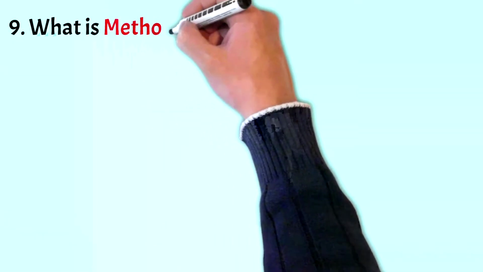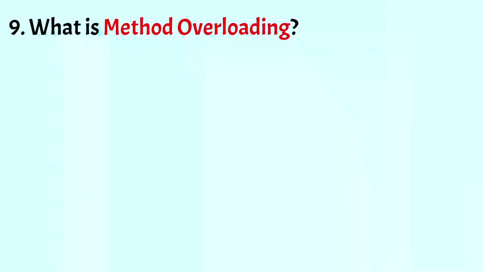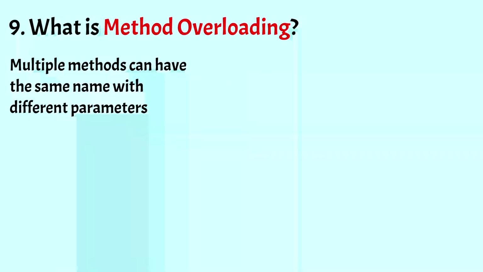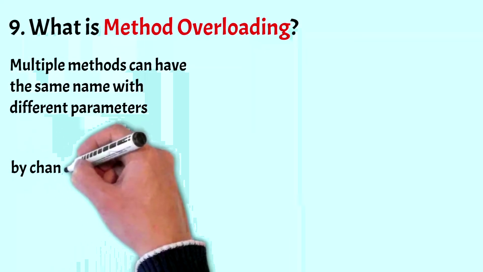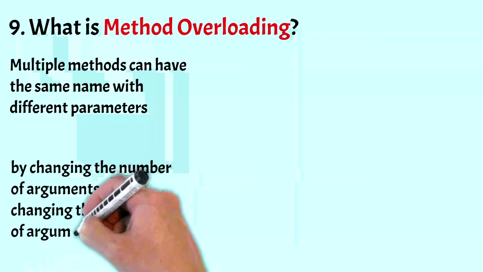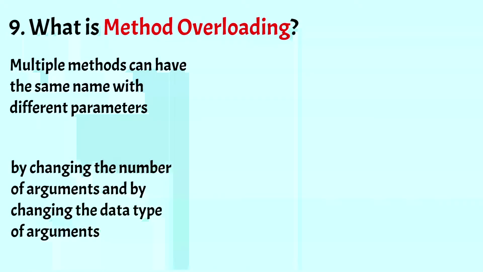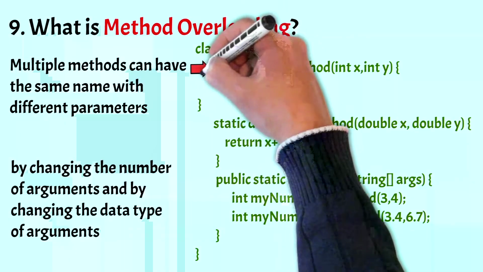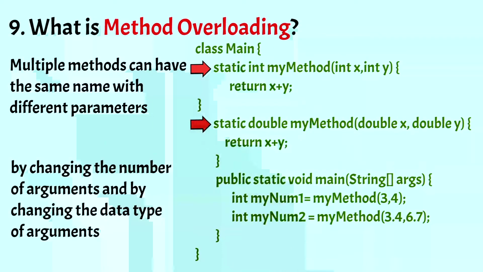Alright, so moving on to the next one. What is method overloading? In method overloading, multiple methods can have the same name with different parameters. Method overloading can be achieved in two ways: by changing the number of arguments and by changing the data type of arguments. Now let's have an example over here. In this example, you can see we have two methods with the same name but different types of arguments.